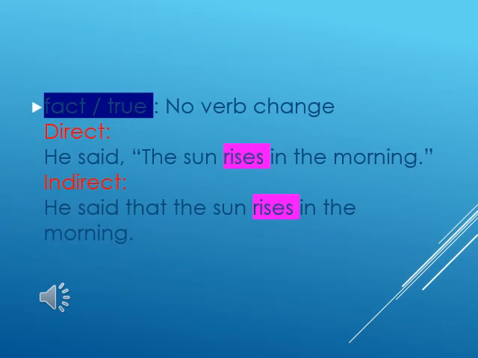When the direct voice is a fact or a truth, there is no verb change. For example, direct: he said the sun rises in the morning. This sentence is a fact. We cannot change the fact that the sun rises in the morning. Indirect: he said that the sun rises in the morning. Pay attention, rises stays present in the indirect.